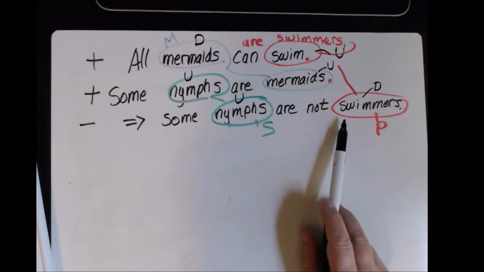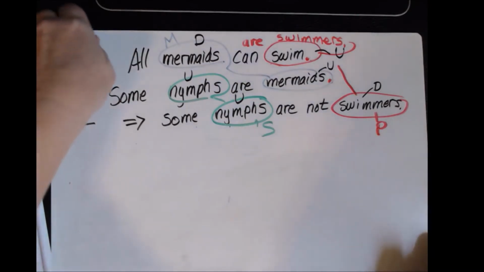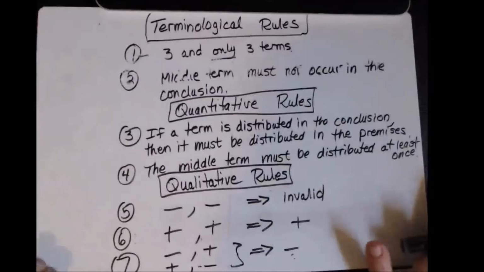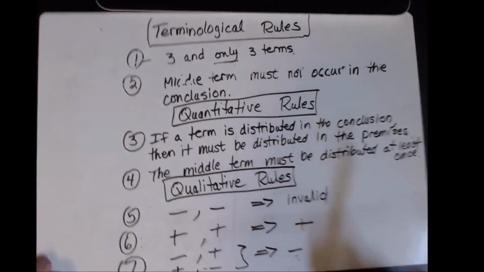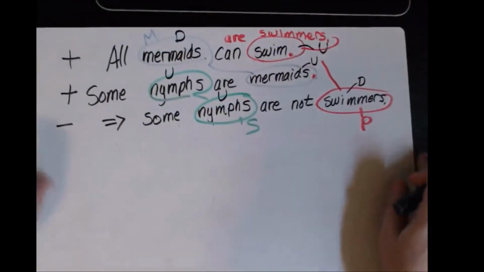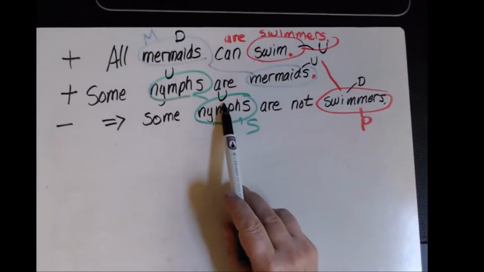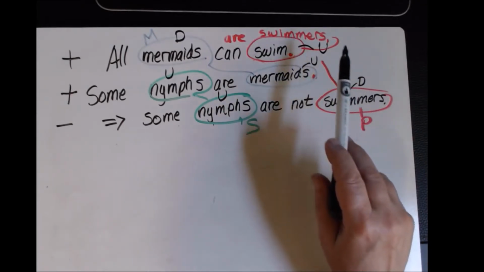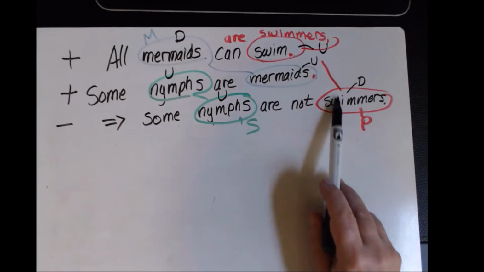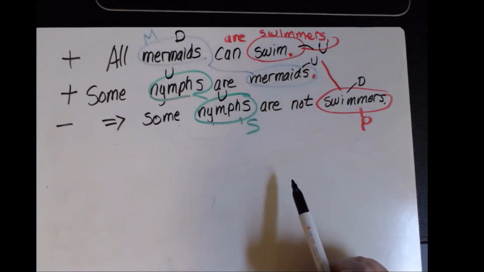What does rule number 3 say? If it's distributed in the conclusion, it must be distributed in the premises. Undistributed, so it doesn't apply. Distributed, so I have to look at it. Distributed in the conclusion. I'm going to make sure I point to the right one this time. Undistributed in the premise.